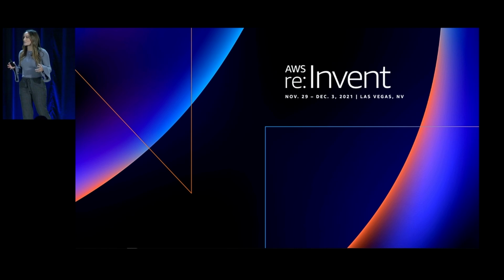This is my first reInvent ever. Is it anyone else's first reInvent? Yes. All right, raise your hand if it's more than 5. More than 6? More than 7? Do you want to come up and give this talk?